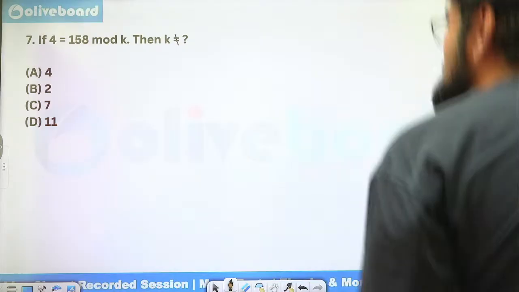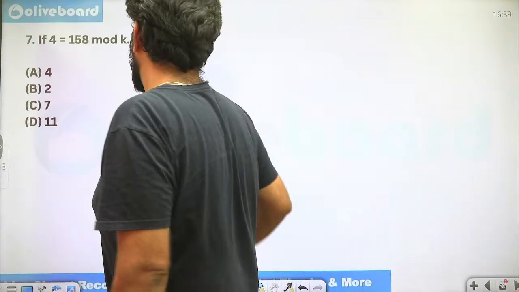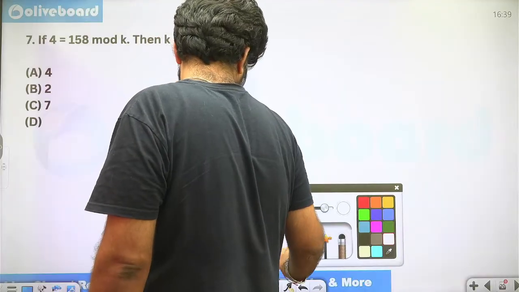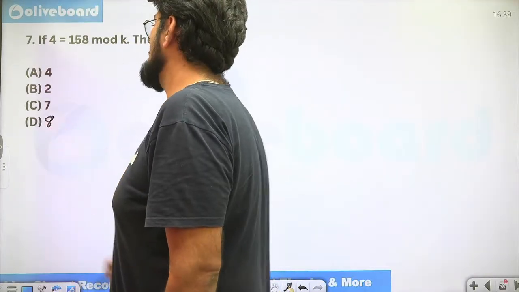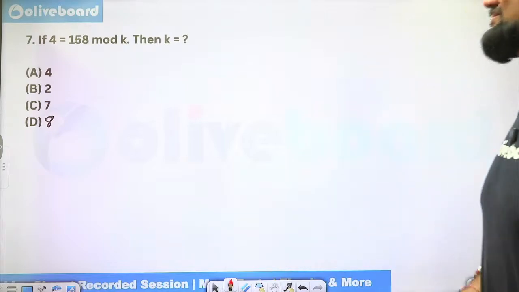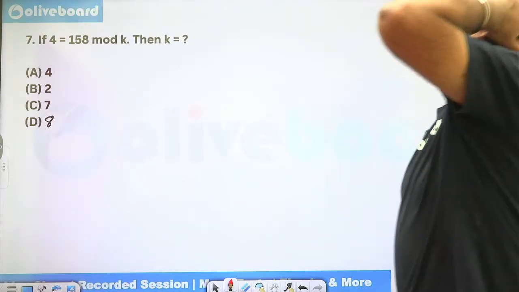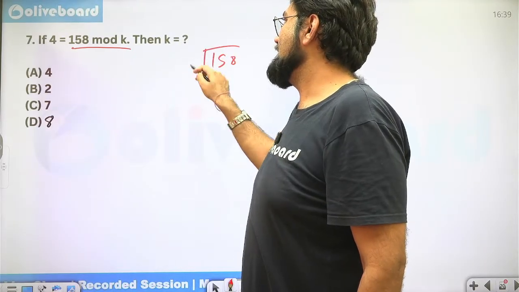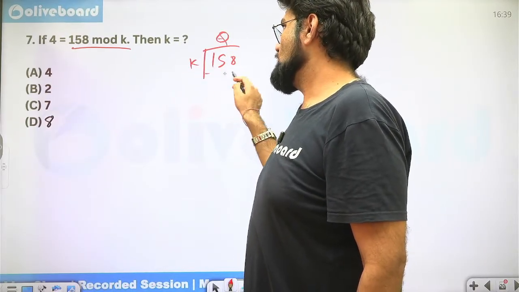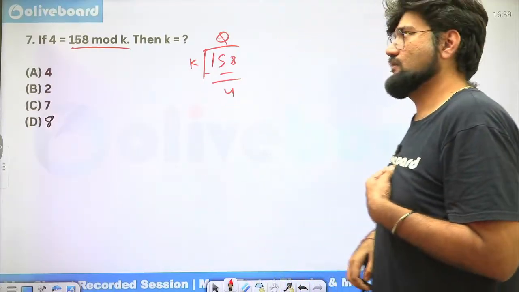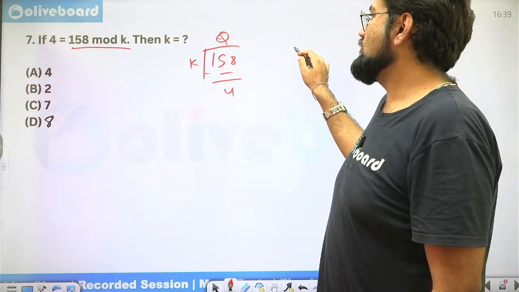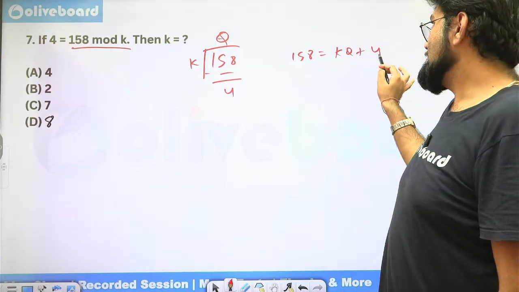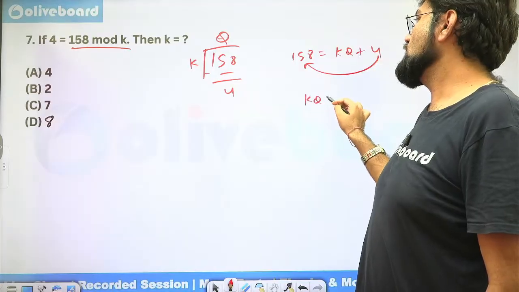Oh, it can. This question is slightly... Wait. I want to change this question, because saying k not equal to was creating a confusion. So what are we going to do here? We are going to check that if 4 is 158 mod k, that means 158 when divided by k is generating a quotient, and finally is generating a remainder of 4, right? So 158 will be equal to kq plus 4. If I subtract this 4 here, kq will be equal to 154.